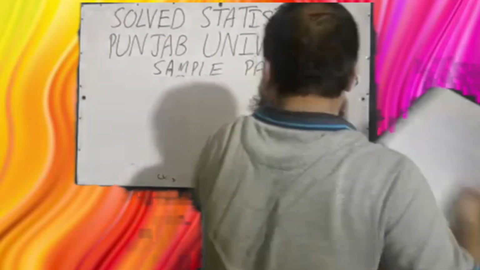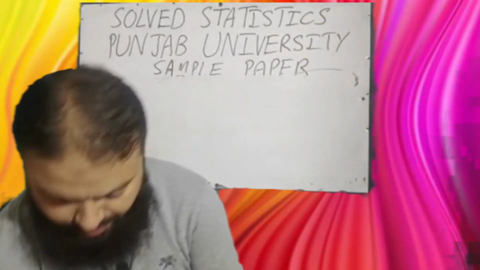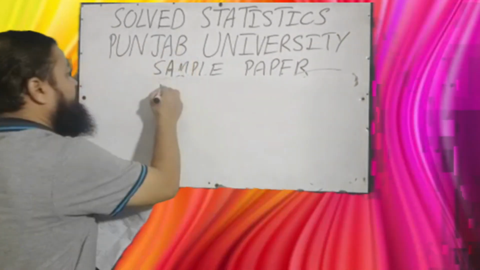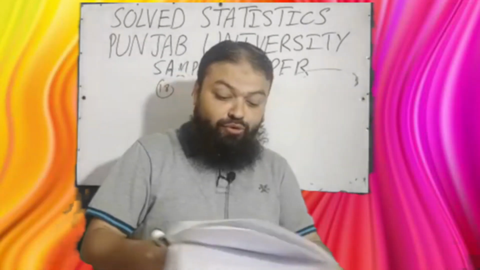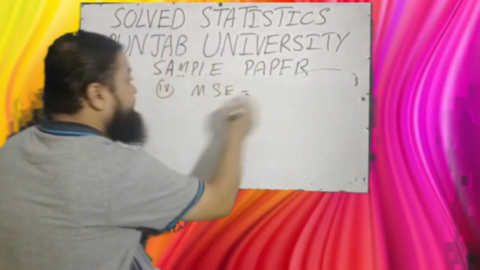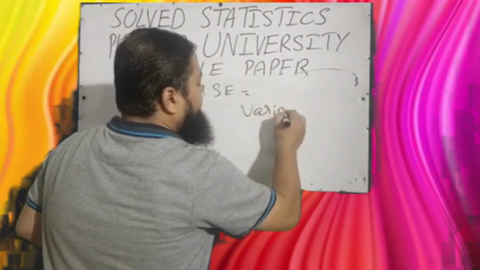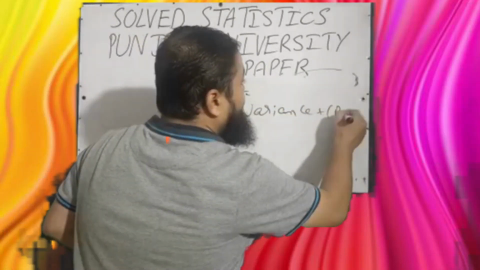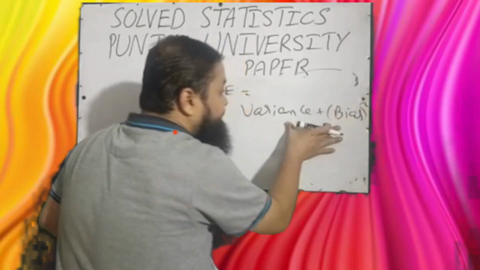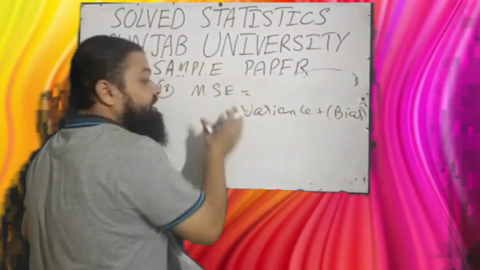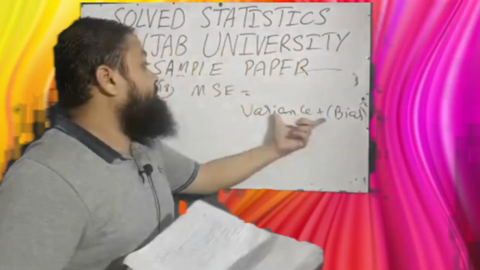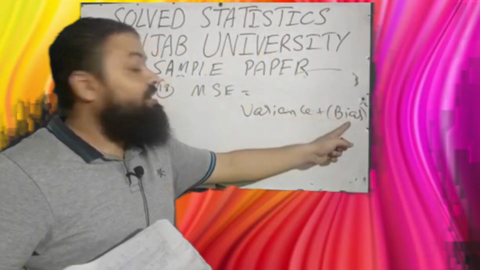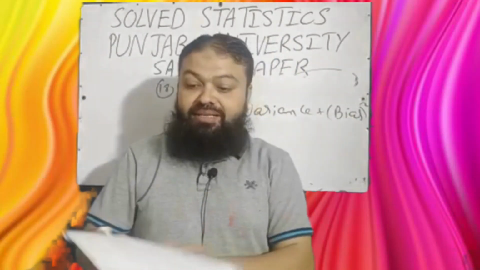Question number 18. Mean square error is equal to, there are 4 options. The correct option is variance plus bias whole square. That is the formula of mean square error. When there are 2 estimators and they are biased estimators, then that is the formula of mean square error, variance plus bias whole square.